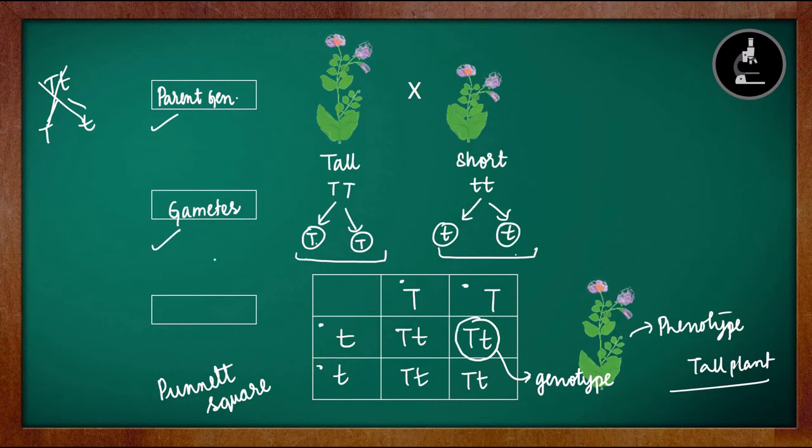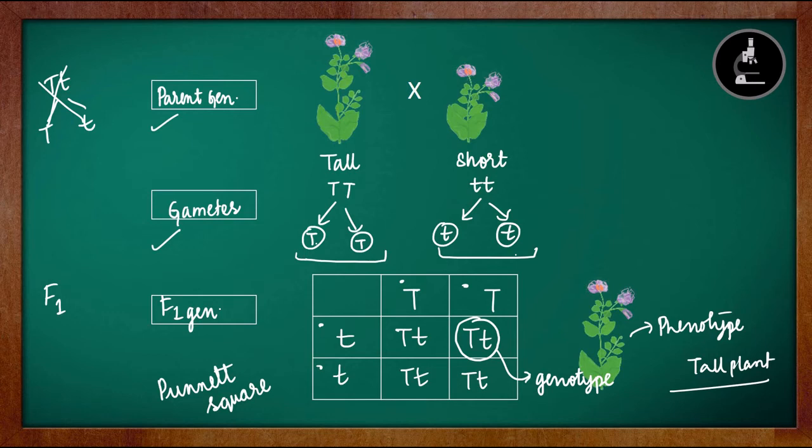All the F1 plants which we observed, this is called the F1 generation or first filial generation. The first generation produced by crossing the two parent plants is called the first filial or F1 generation. This F1 generation's plants were all tall plants with the genotype capital T, small t. With this we can understand the concept of which is dominant and which is recessive.